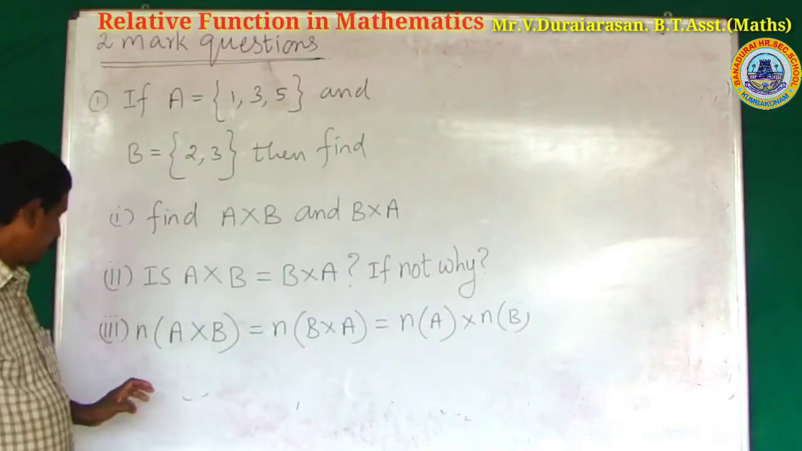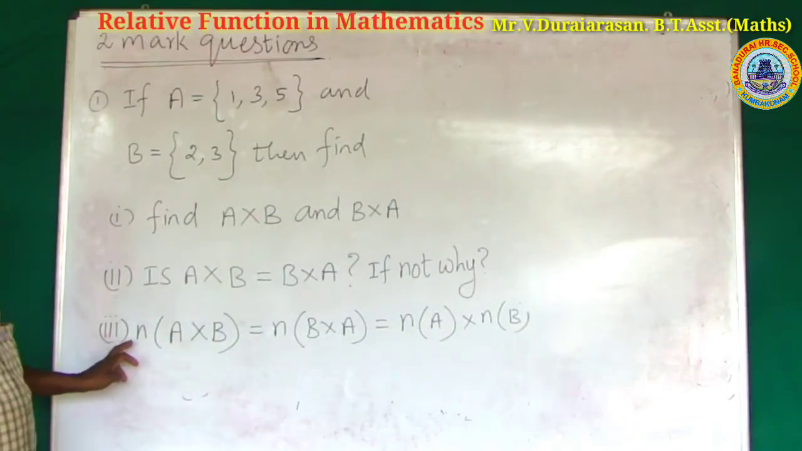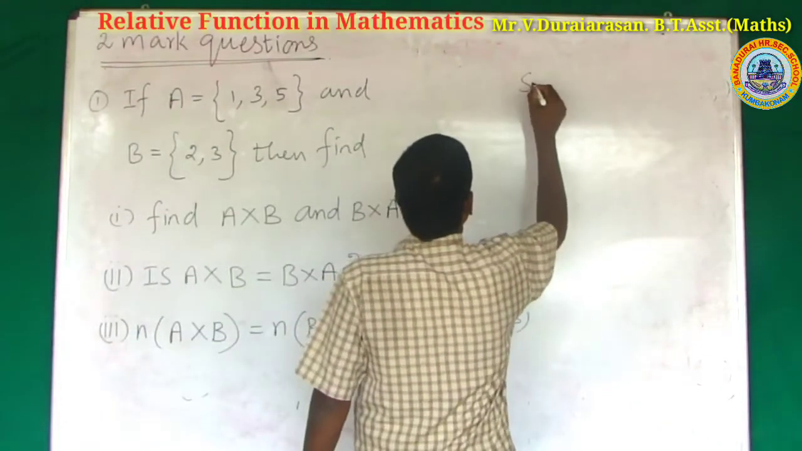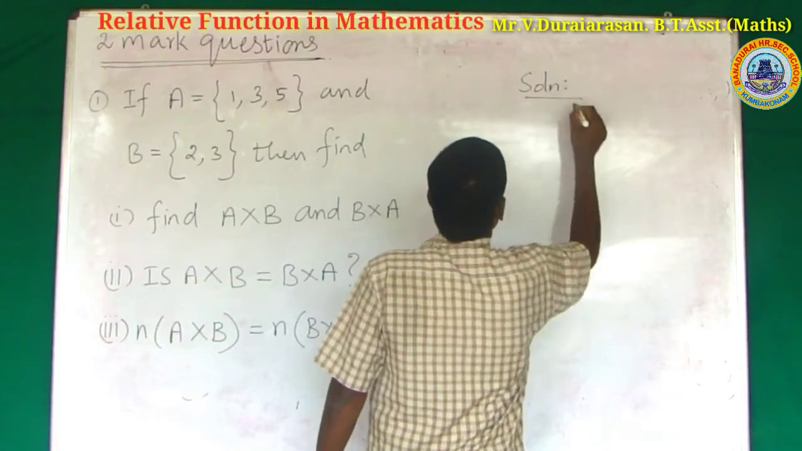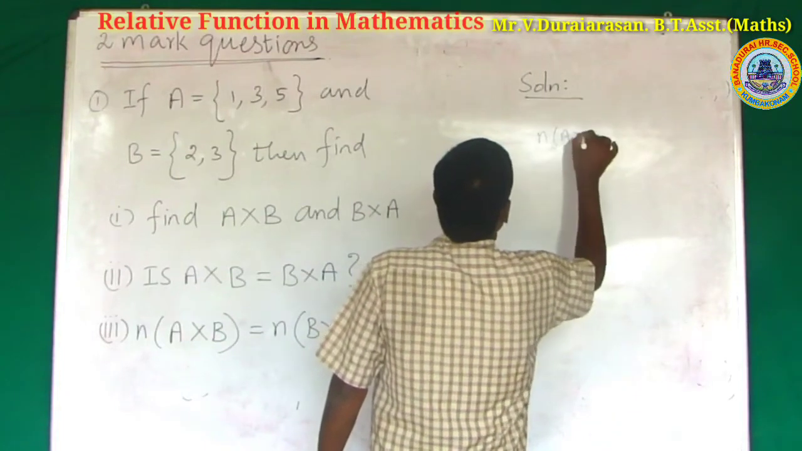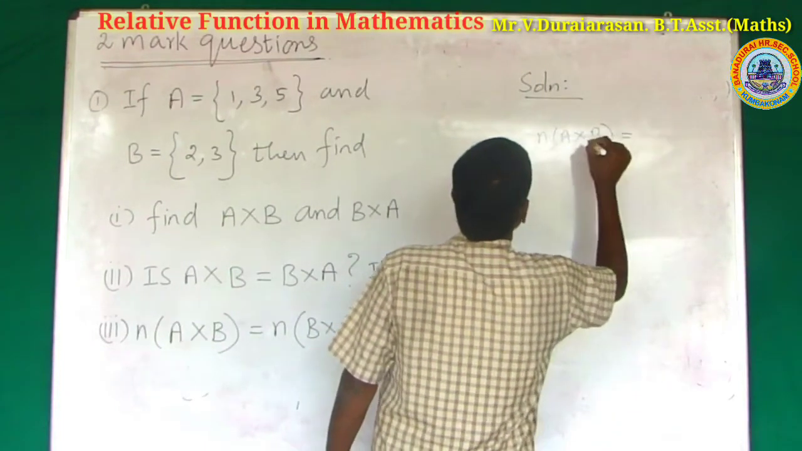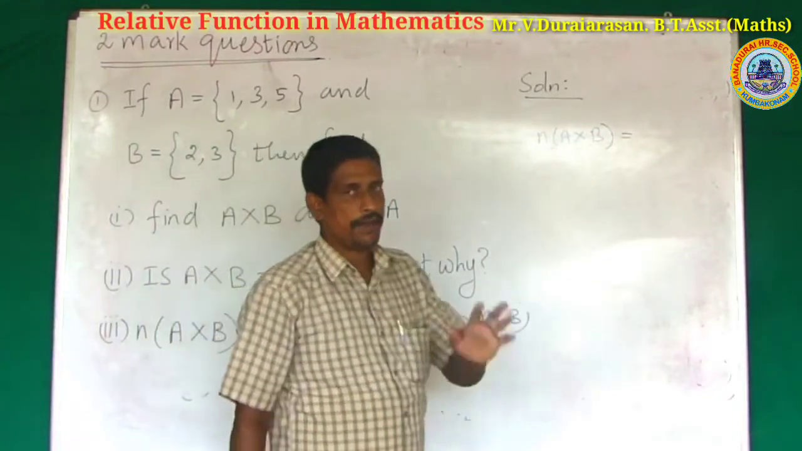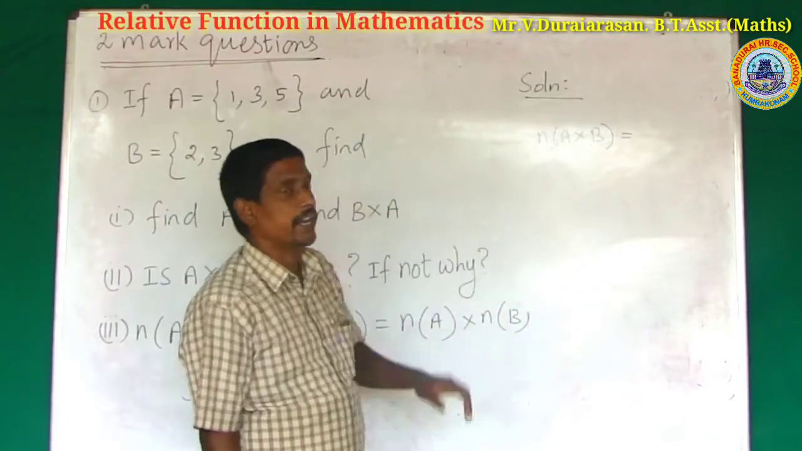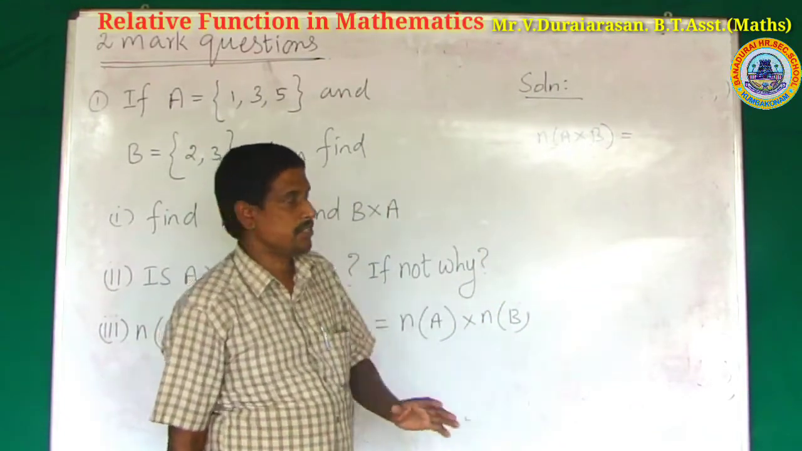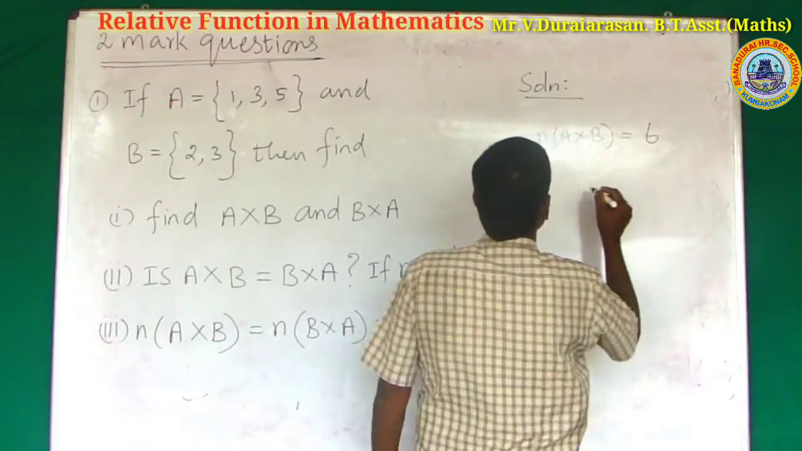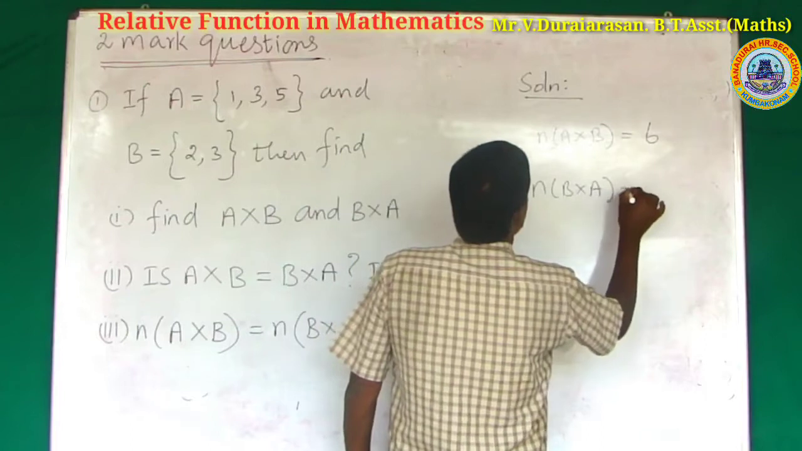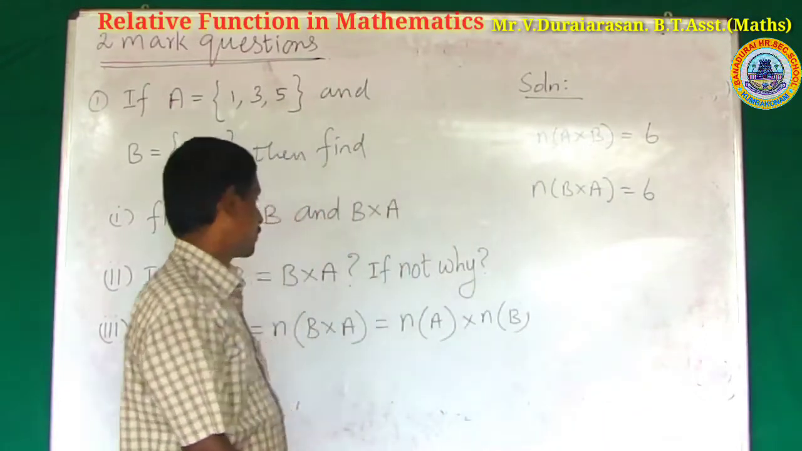Right. Solution number 3. Question number 3. What is the solution? To find the Cartesian product A cross B. How many elements are there in A cross B? Total number of elements is 6. So N of A cross B is equal to 6. N of B cross A is equal to 6.